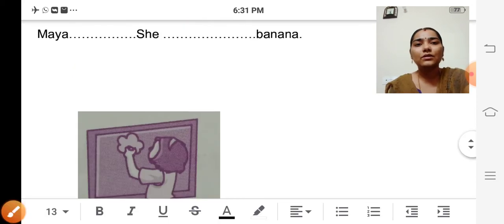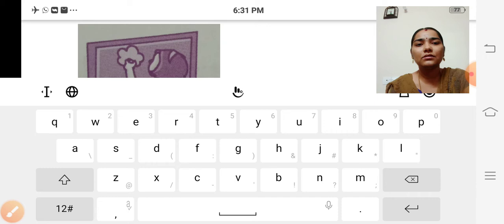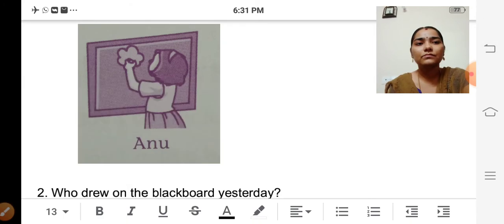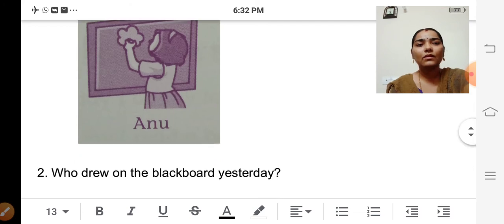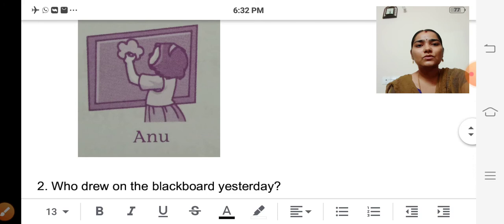The next one will be, look at the picture. One small girl, she is drawing something on the blackboard, isn't it? Her name is Anu.